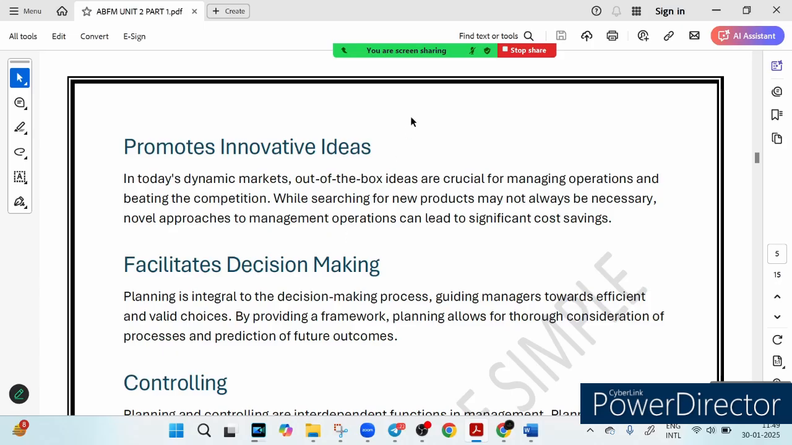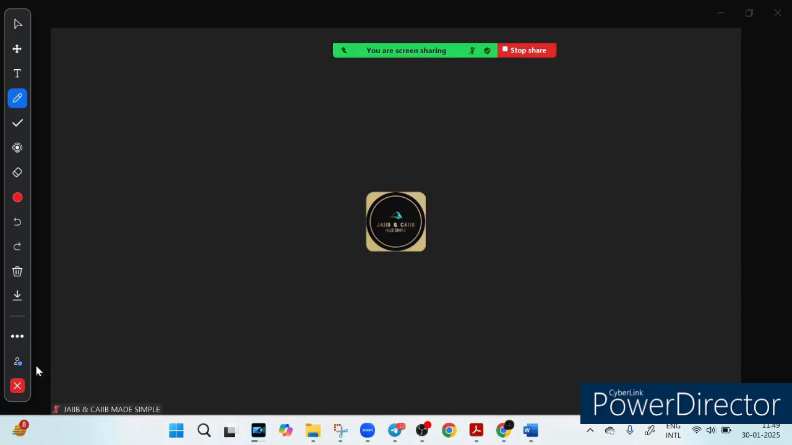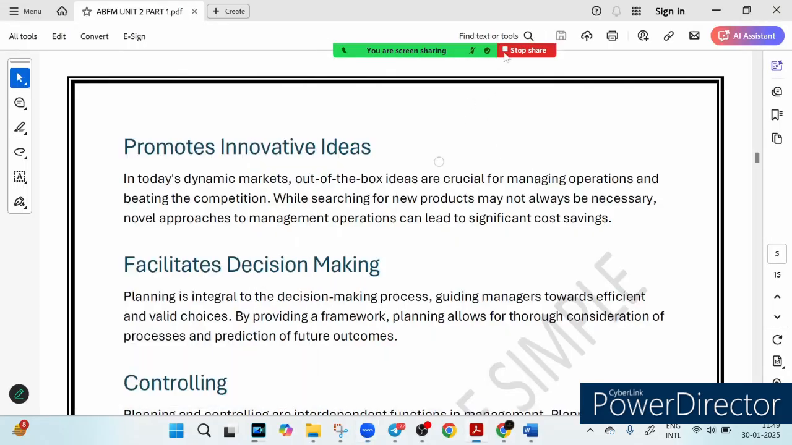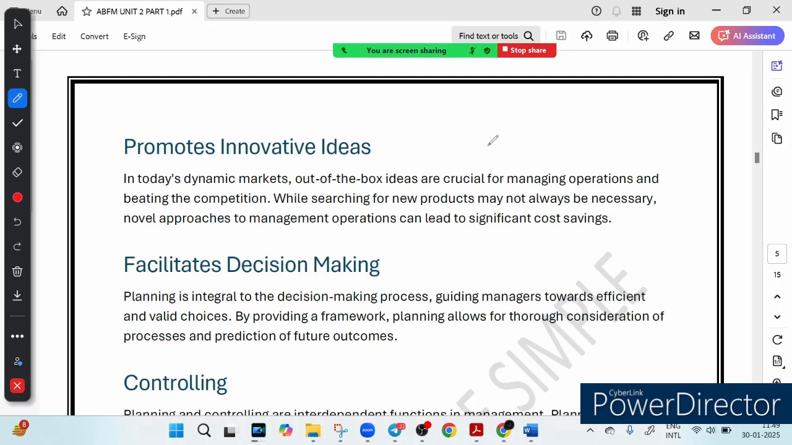For example, banks are now using AI based tools, AI driven chatbots, right? Instead of manual customer service, saving time, money and effort. So the moral of the story is that planning encourages creative problem solving. That is all innovative ideas.